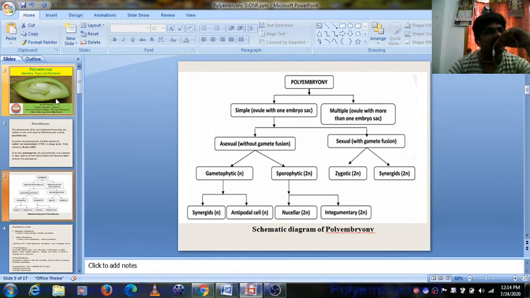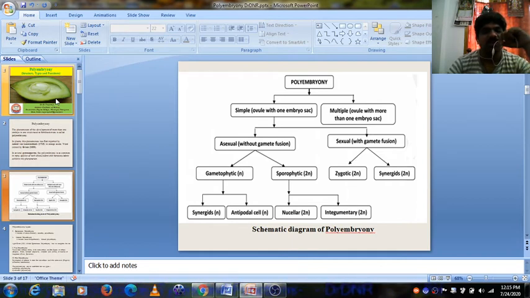Ovule with one embryo sac, ovule with more than one embryo sac. Ovule with one embryo sac is asexual, that means without gamete fusion. There is no fusion of the male and female gamete; without fusion, it forms the embryos.